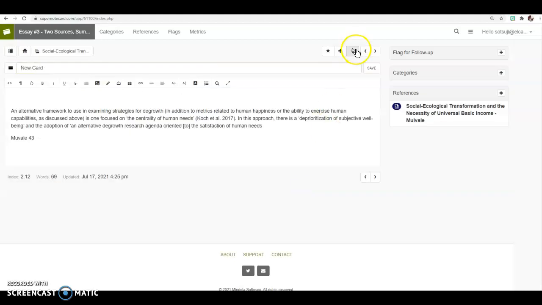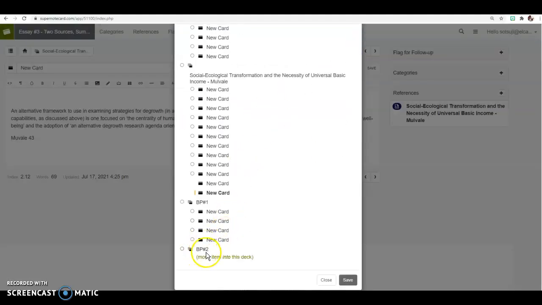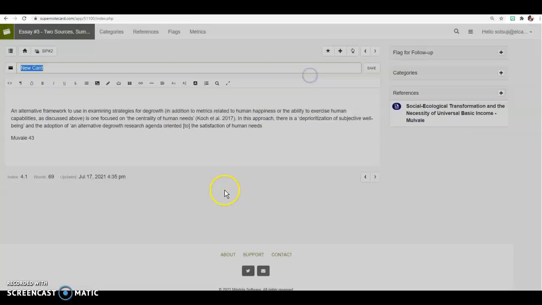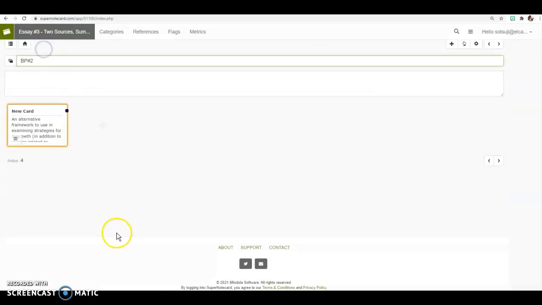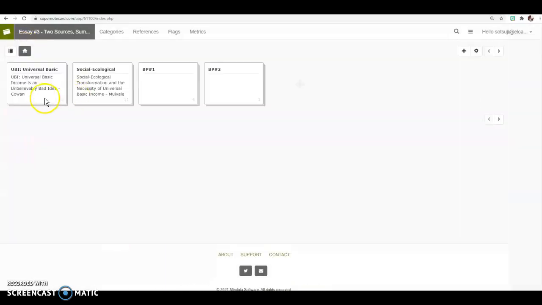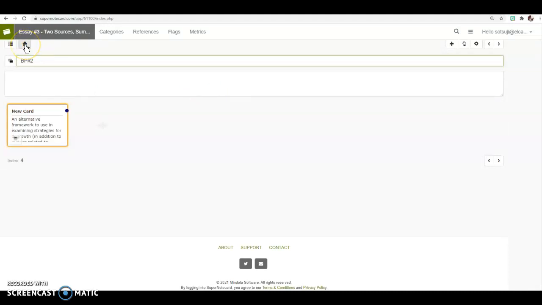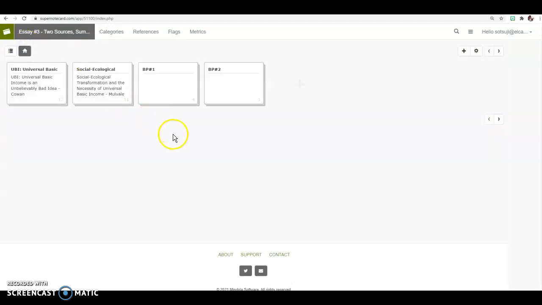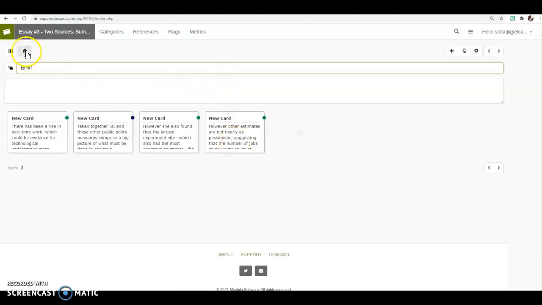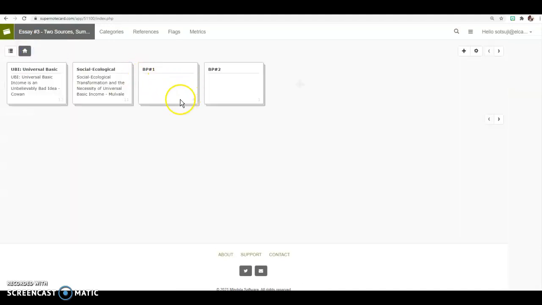Okay, I'm going to move this into my body paragraph number 2. Click on OK, and now I have it in my body paragraph number 2. So again, you're just going to continue to do that and put some cards into each body paragraph. Again, you're not going to use all of them. Maybe you should have about 4 or 5 cards per body paragraph, whichever body paragraph you have. Okay, and that is how you will be doing your Supernote cards for your essay number 3.